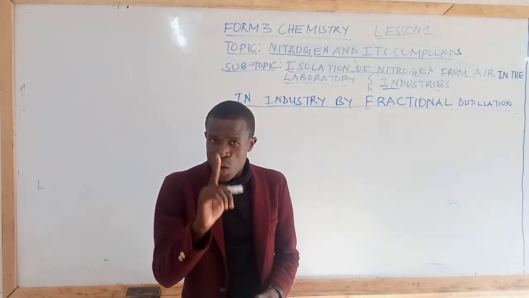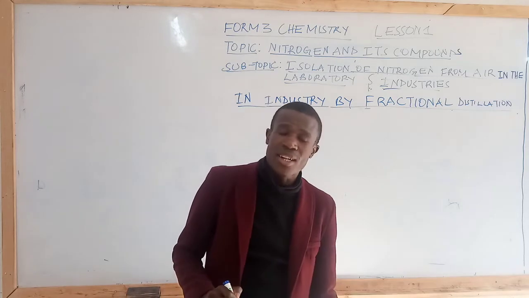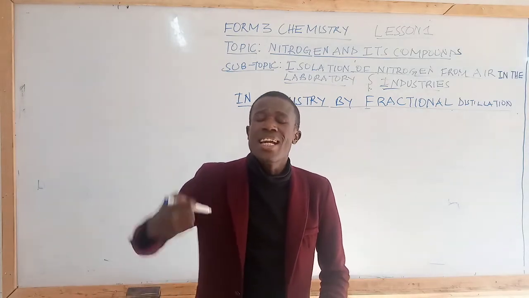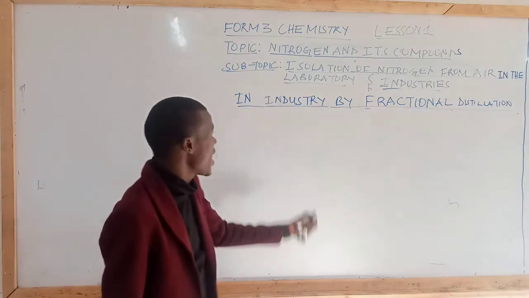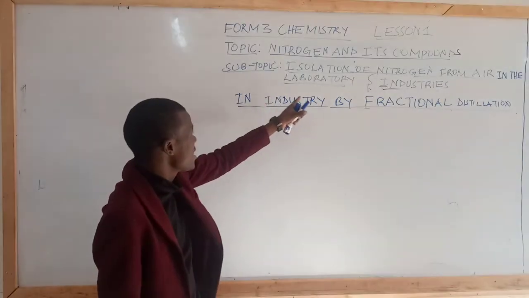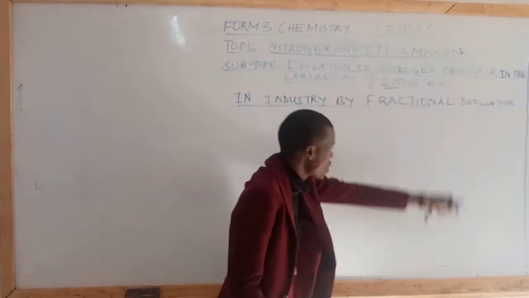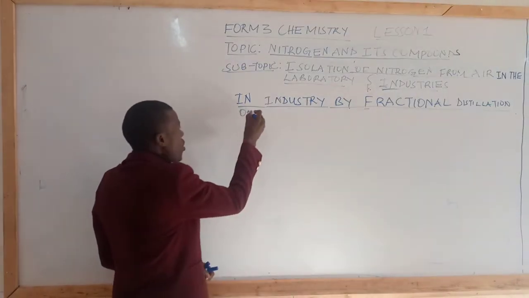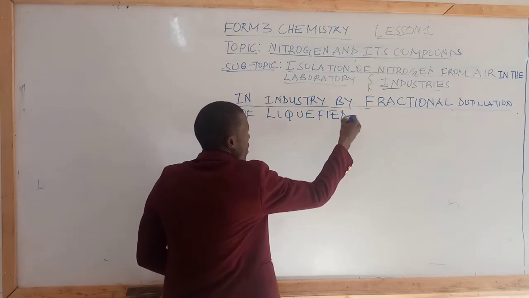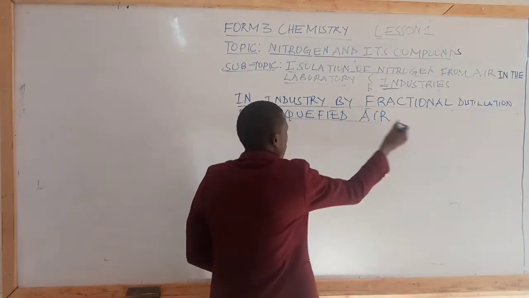It means we cannot separate gases by using fractional distillation in their gaseous state. It means we need to liquefy. And that is why we can now finish by writing that in the industry, we can separate the components of air by fractional distillation of liquefied air. It means it has to be liquefied so that it exists in liquids.